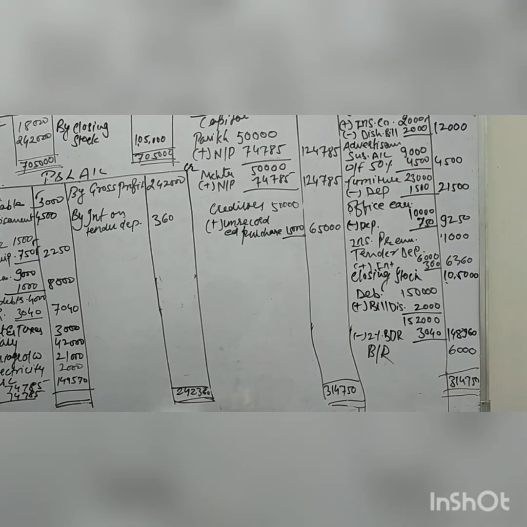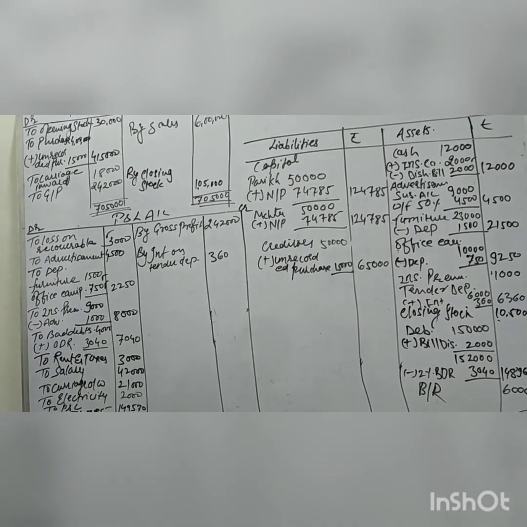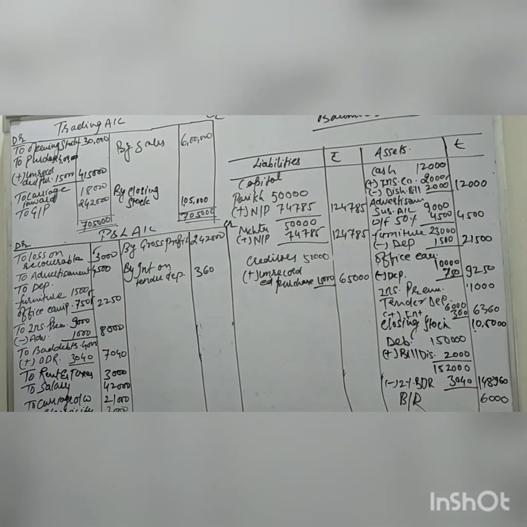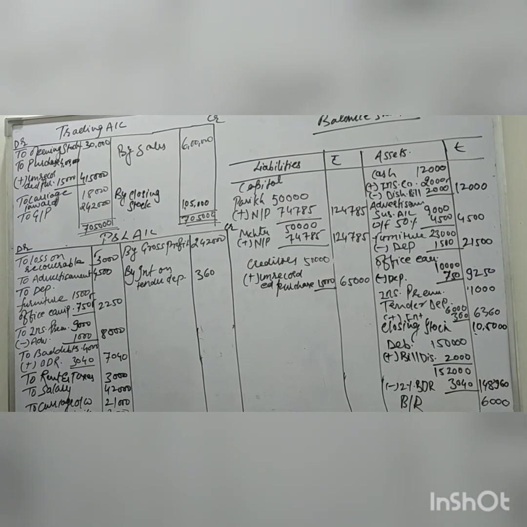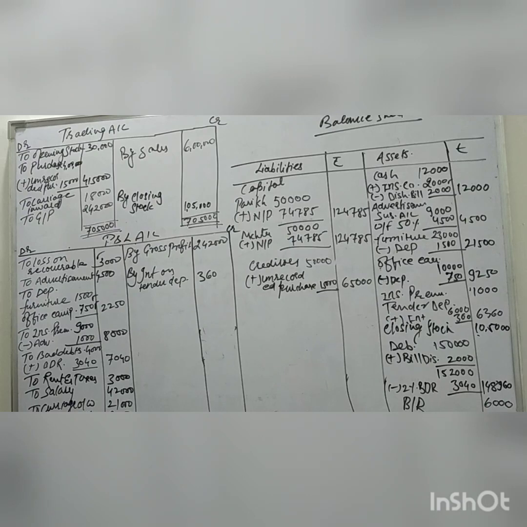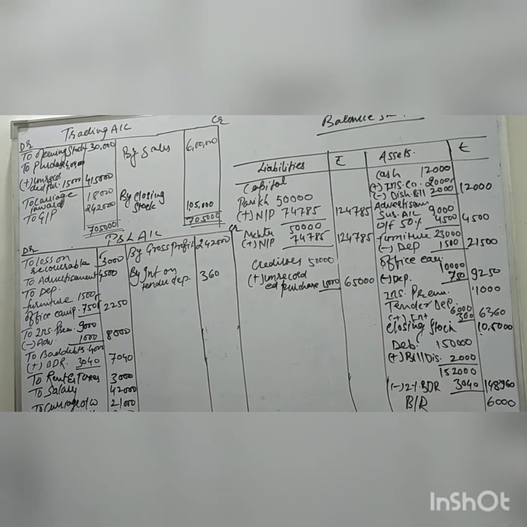Why did I do this question? Because this question has good adjustments and most probably it will come in the final accounts exam. That's why I completed it and made the video.